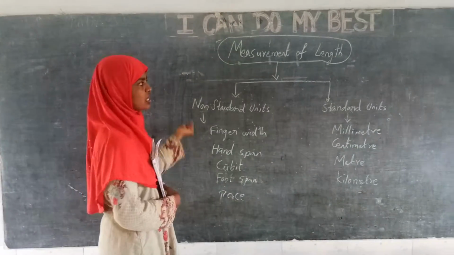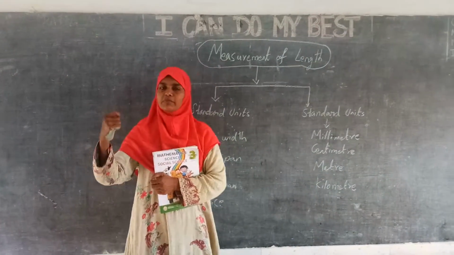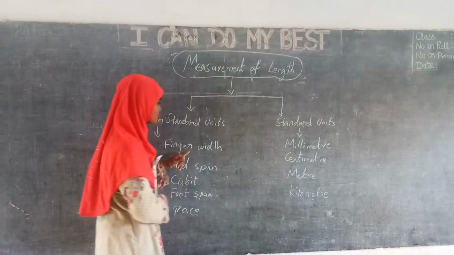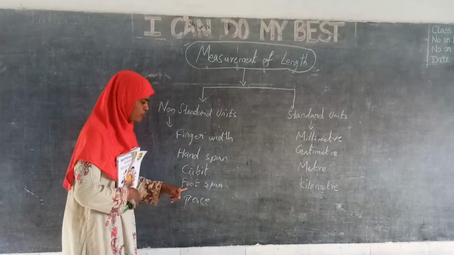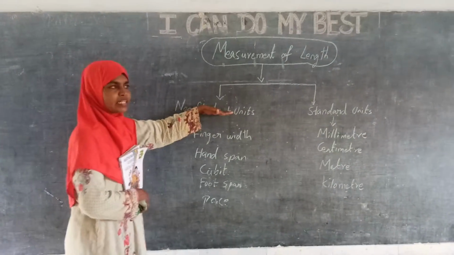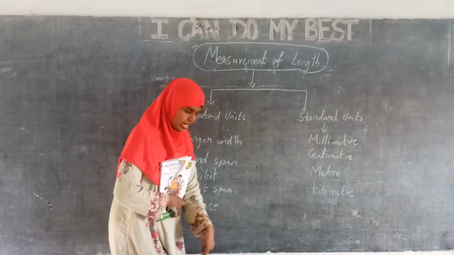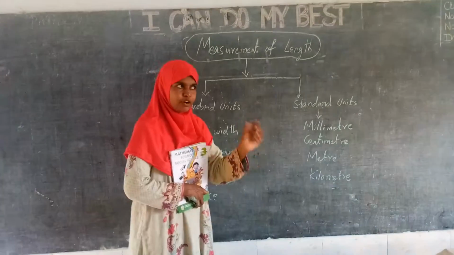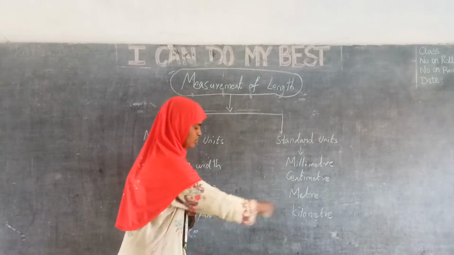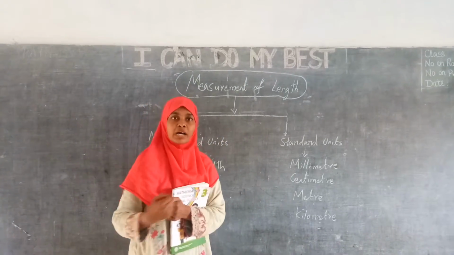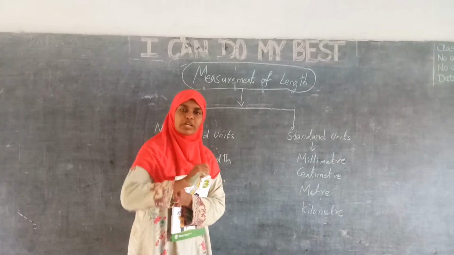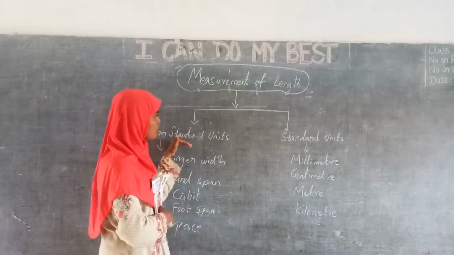After I have given the introduction, I am continuing with that, right? Different ways we can measure it. That is non-standardized measurement, right? We are measuring with finger width, hand span, cubit, foot span, pace, but it is not a standardized one. Why? Because my length is different from your length, right? The size of the foot is different. So we can't say generally that this blackboard is 20 foot, because if you come and measure, it may be 30. So it differs. That is why we should not go for non-standardized units.